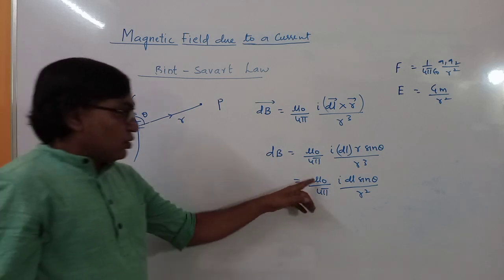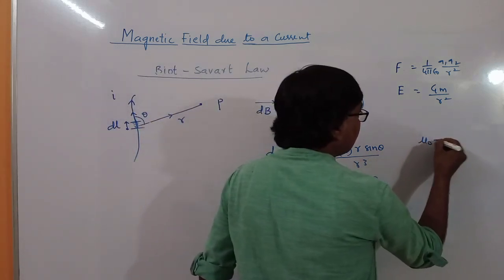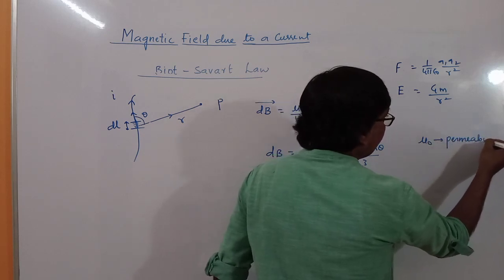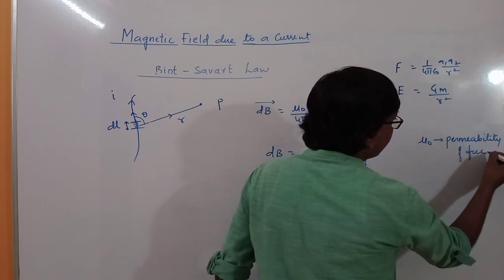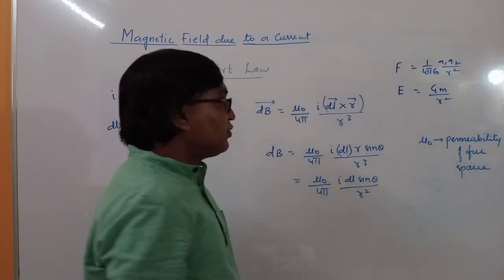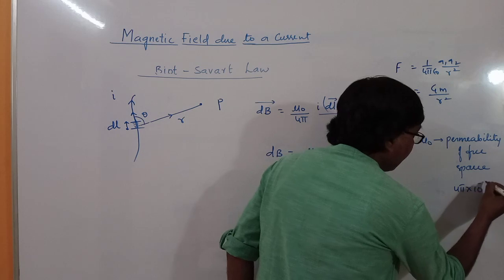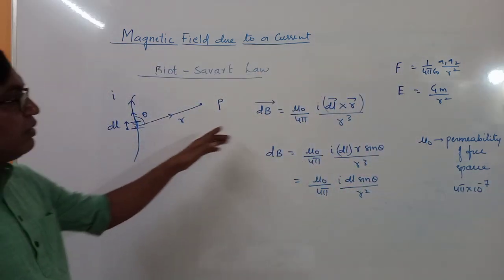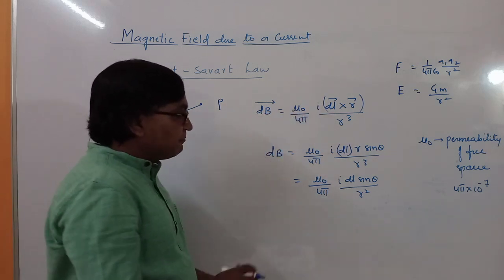So this mu naught is known as the permeability of free space, and its value is 4 pi into 10 raised to minus 7. You can find the units by considering the unit of this magnetic field.